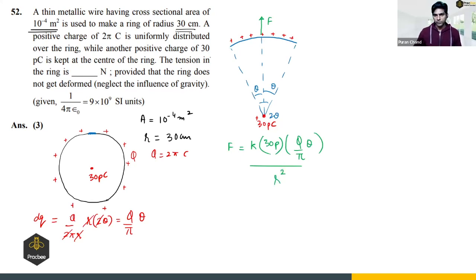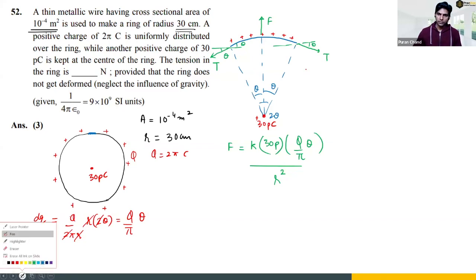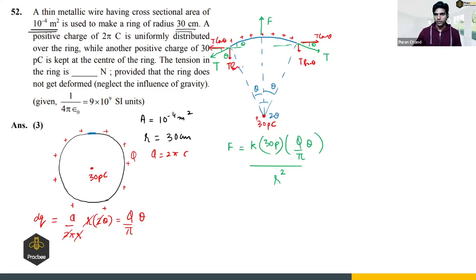And there will be a tension force. So there is tension T here, there is tension T. And let us take this. So this angle will be theta, this is theta, this is theta. For the equilibrium of this element, if you look at the components of tension, the horizontal components will get cancelled out. So T cos theta will get cancelled out with T cos theta and T sin theta will add up. Now this T sin theta will balance the Coulomb repulsion. So we will say this will be equal to 2T sin theta. Since theta is very small, sin theta can be written as theta.